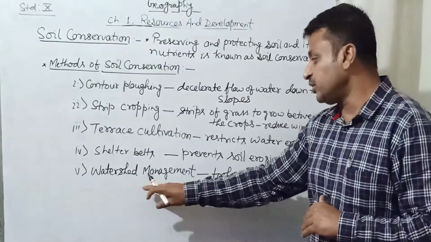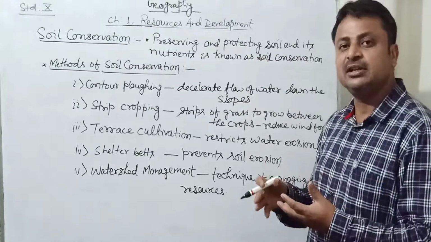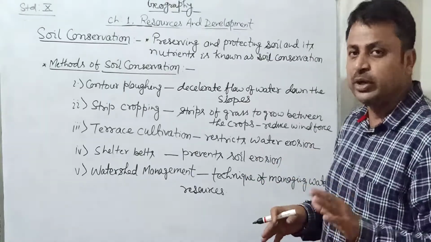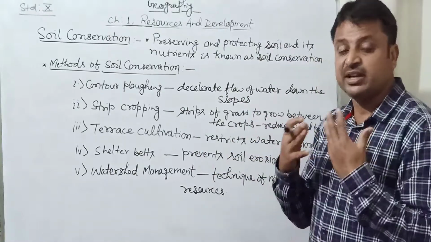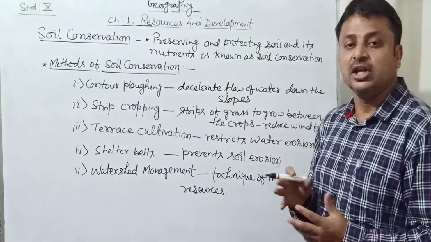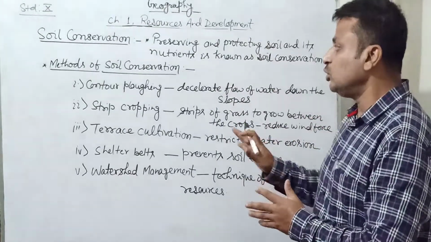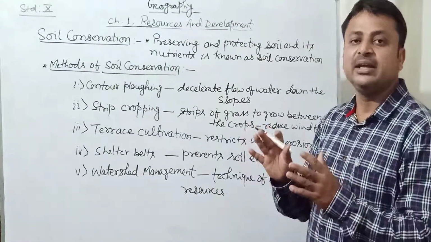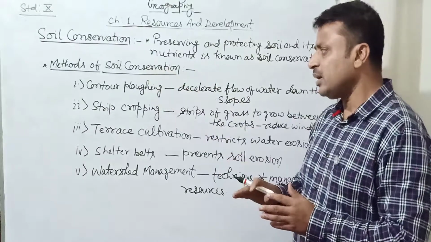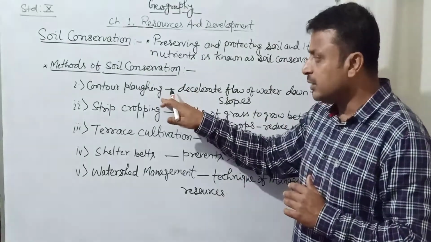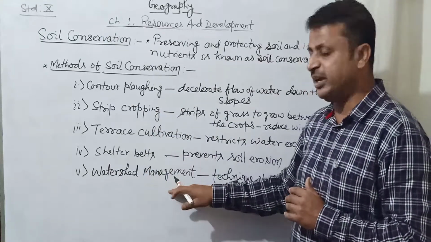Then after, watershed management. Simple. Just managing the water, it should not be flooded anywhere that could lead to water erosion. It refers to how water should be managed, especially the rain water, the flood water, river water, so that it does not lead to water erosion. So these are the common methods that we should follow for conserving the soil: contour plowing, strip cropping, terrace cultivation, shelter beds and watershed management.